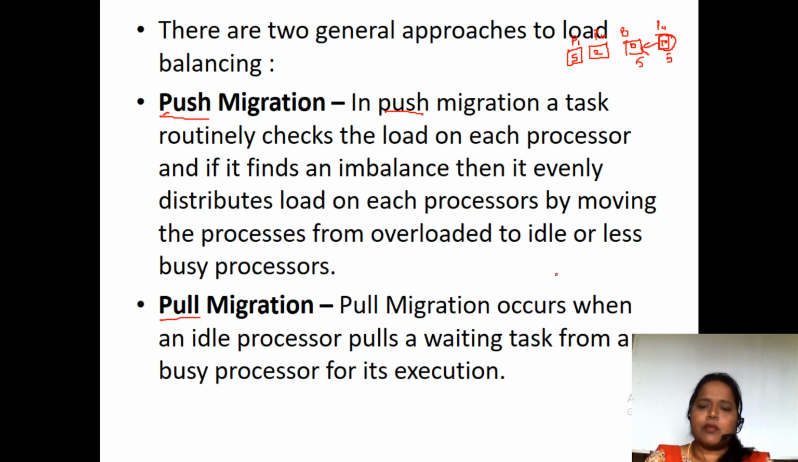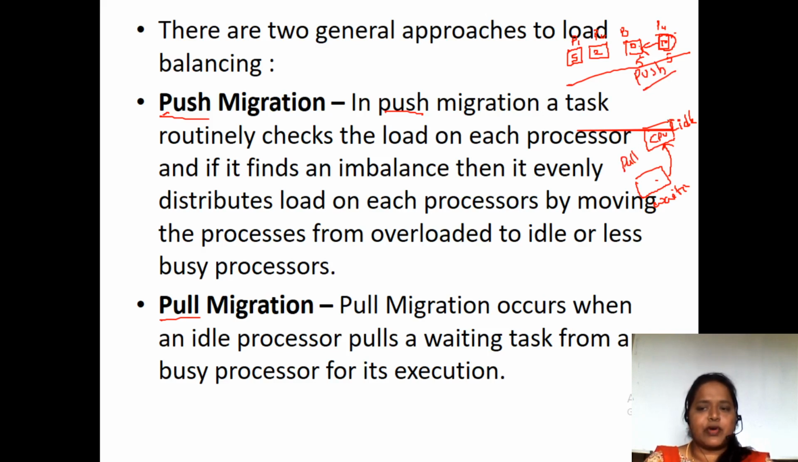And pull migration. Pull migration occurs when the CPU is idle. What the CPU will do is take a task from a waiting process and execute it. So the CPU will pull the task from a waiting process, but in push migration we push the task from one processor to another processor in order to have a balanced workload among the processors. So this is pushing of workload from one processor to another.